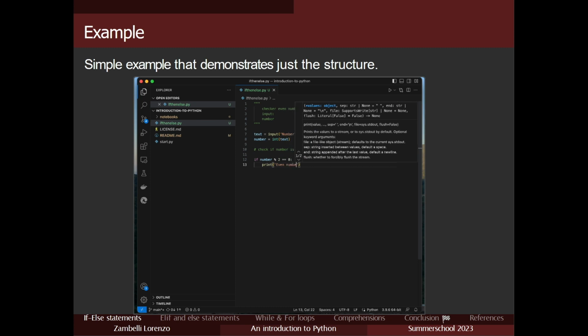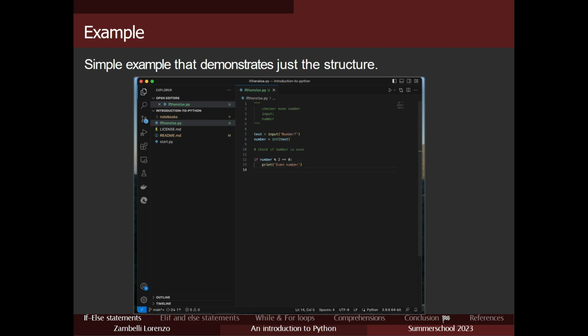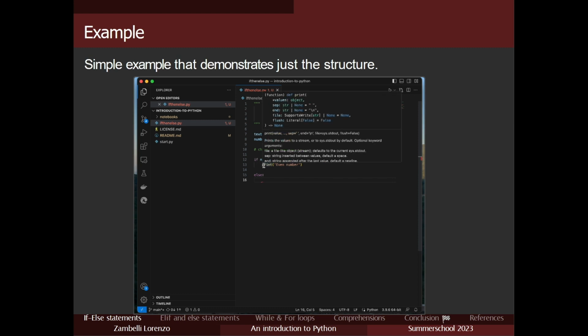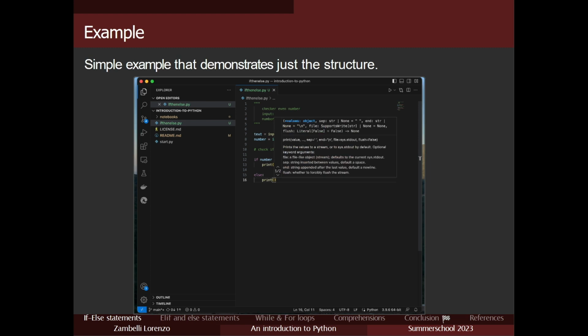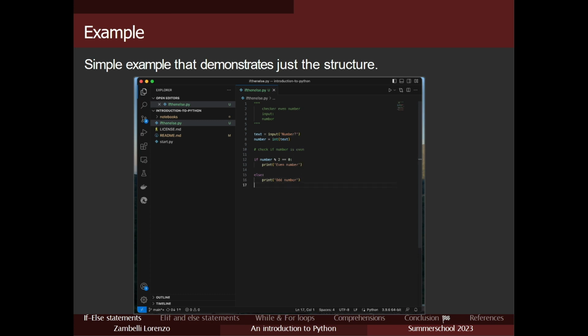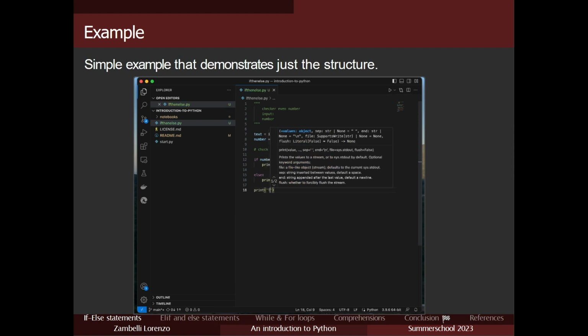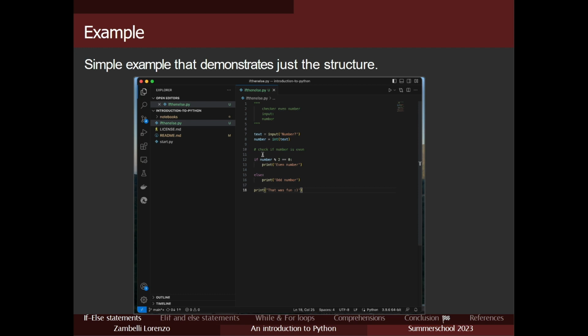Then if that's true, we want to say, okay, it's an even number. If it is not true, so else, then we say, okay, the number is an odd number. Okay, that's great. And as a final step, after completing everything, let's just write, "Oh, that was fun. It was a fun program."